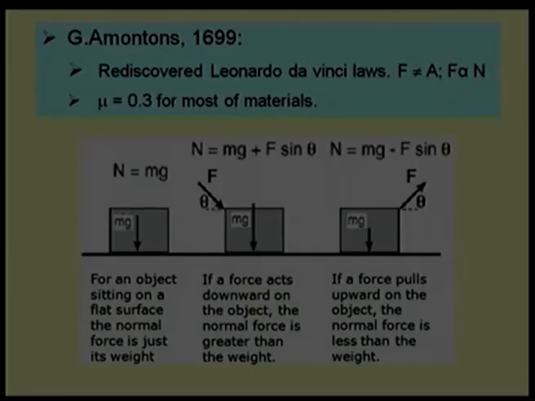First, he also showed that friction force does not depend on area of contact. However, he changed the second law. He said friction force is proportional to the normal force. He removed the word weight or applied force, and said we use the word normal. It has to be normal, then only can we say friction force is proportional to that.